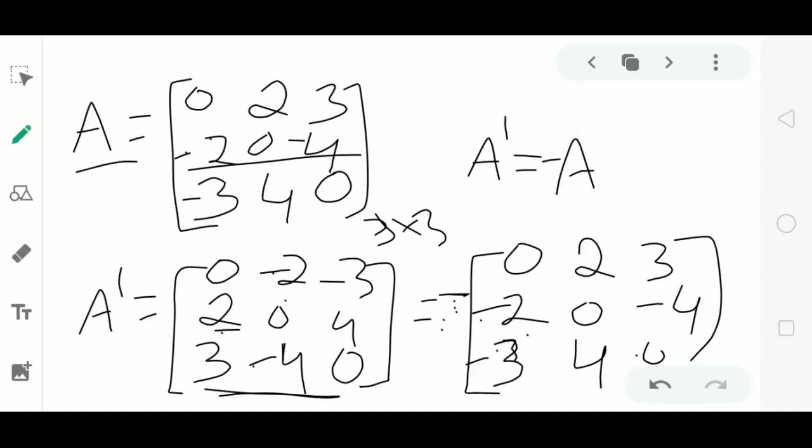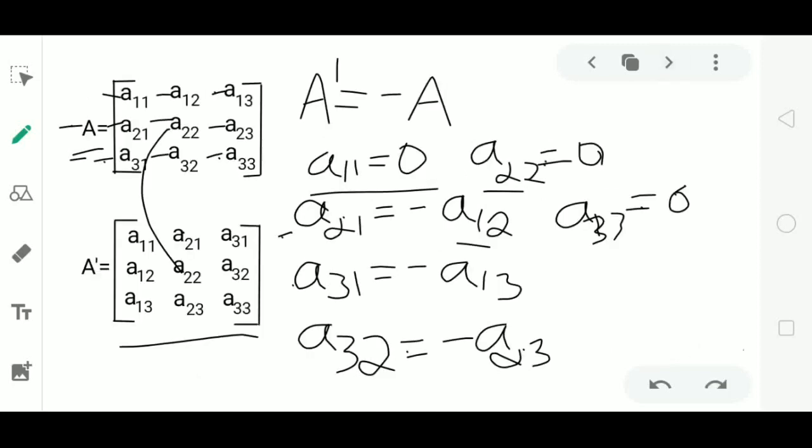Then when will the matrix A satisfy this condition? Only when the diagonal elements are 0 and the diagonally opposite elements have the same numeric value but opposite in sign. That is A21 must be equal to minus A12. A31 must be equal to minus A13.